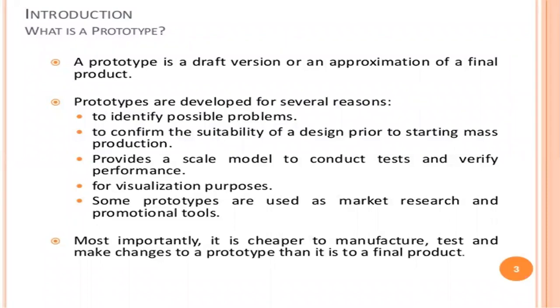So the wastage of material is converted to a usage of product. That's why it is called very cheap to manufacture. So we test and make changes to a prototype rather than to a final product.